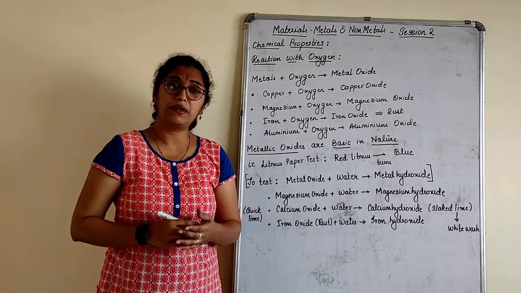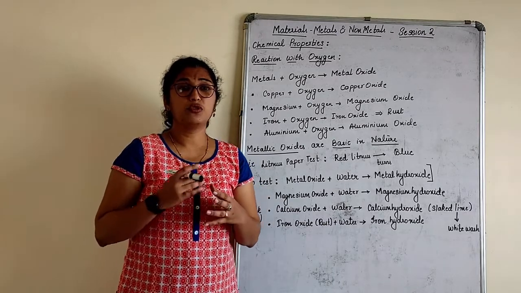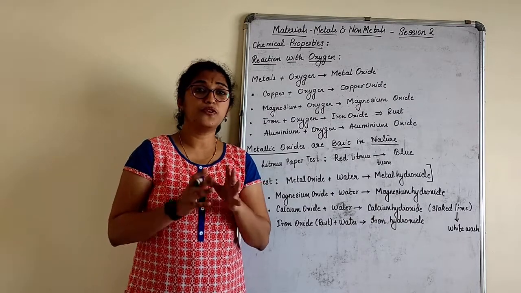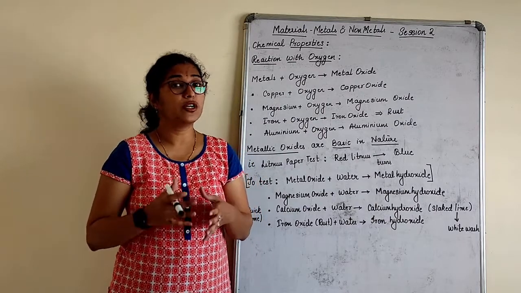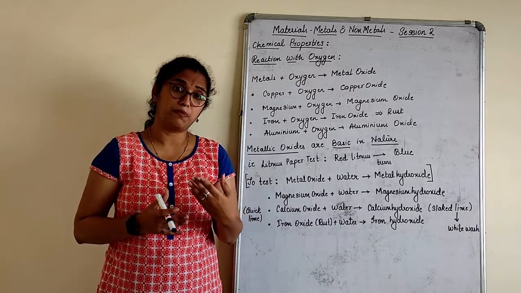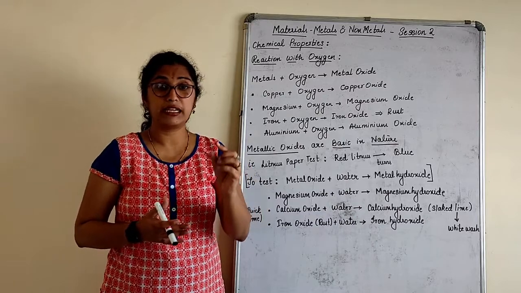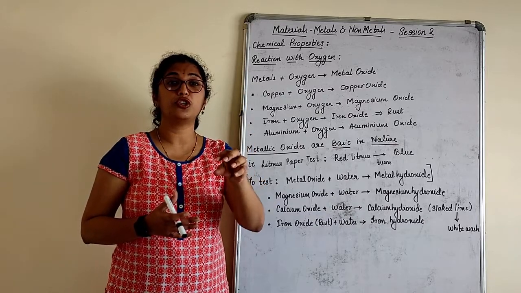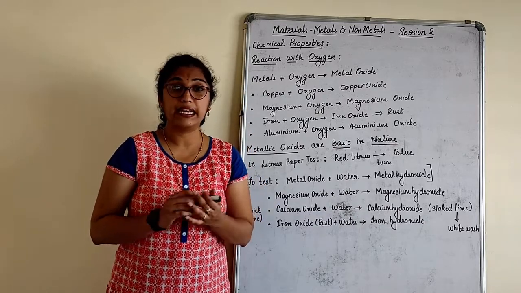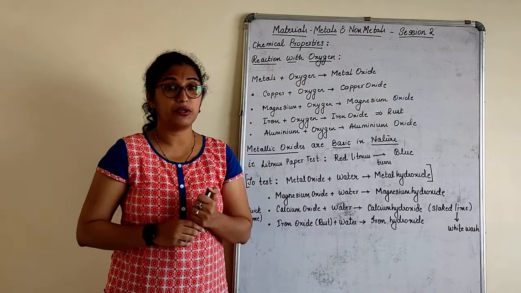Let us take copper. You all have seen copper vessels, utensils at home. If the copper is not used for a very long period of time, what happens to it? There is a greenish blue coating on the copper, correct? Which is nothing but a layer of copper hydroxide due to the formation of copper carbonate. That greenish blue color is copper carbonate actually.